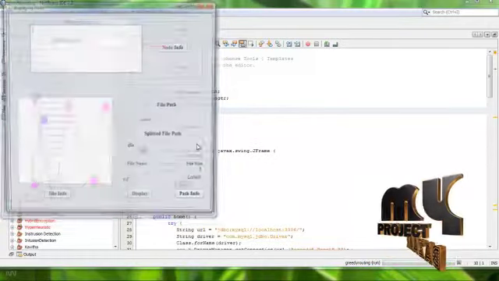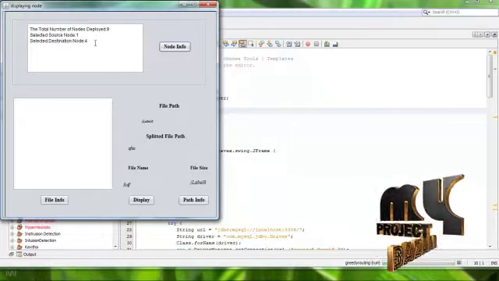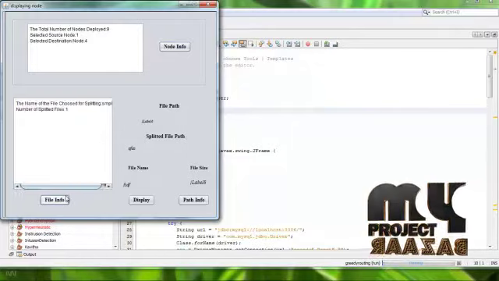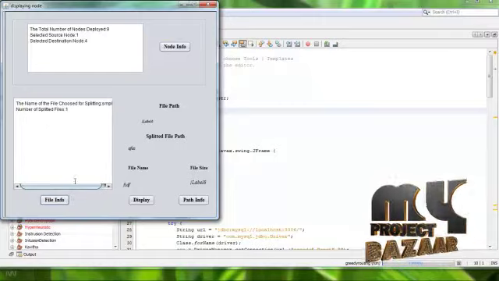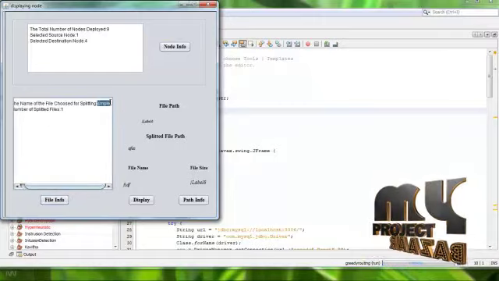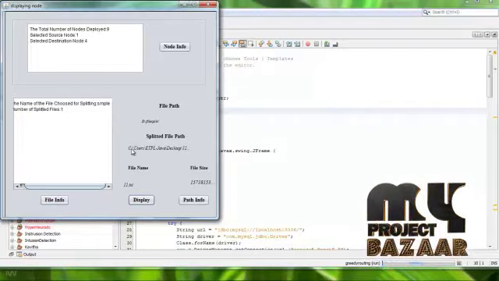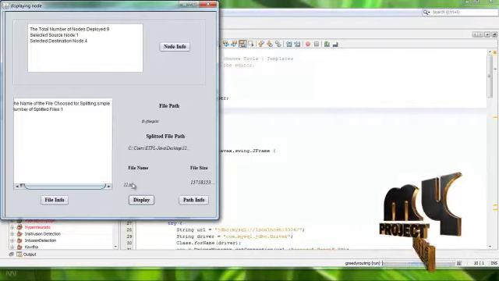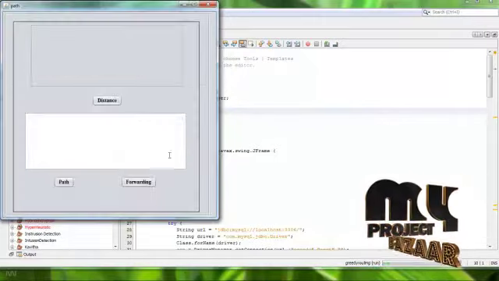After that, this is the number of nodes I deployed at the start. I am choosing the source node as 1 and the destination as 4. This is the file information I have split. The number of files split is 1. This is the file name. This is the file path stored, and this is the split file path stored. This is the file name I have chosen. This is the file size.